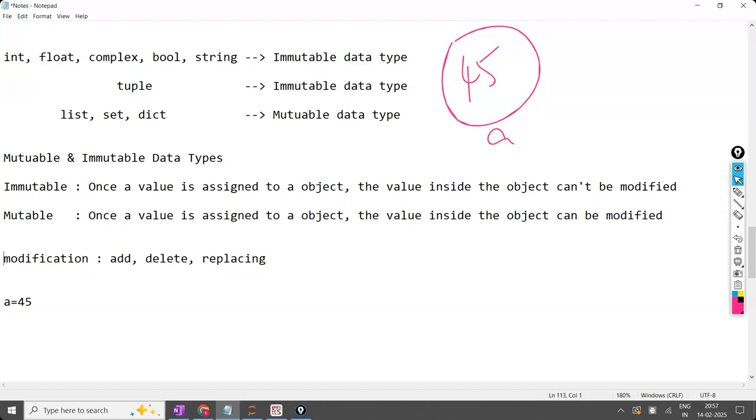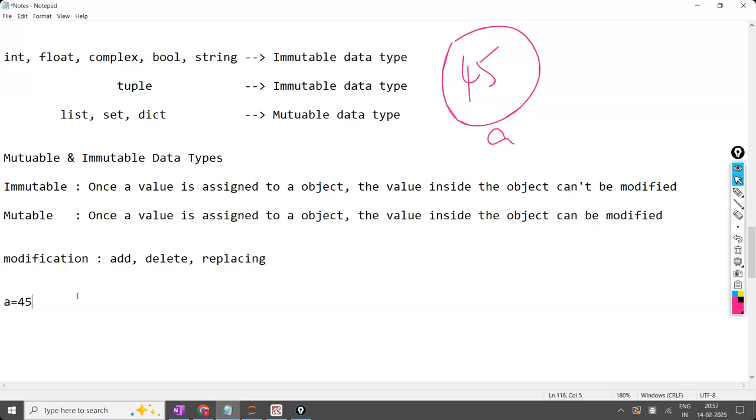Sir, what does that mean? Very simple. A is equal to 45 now. Now I want to replace the 45 with 46. No, it is not possible. Sir, I want to delete 45. No, that is also not possible. Sir, I want to add a new value to 45. That is also not possible. Simply, nothing is possible. It is called immutable.